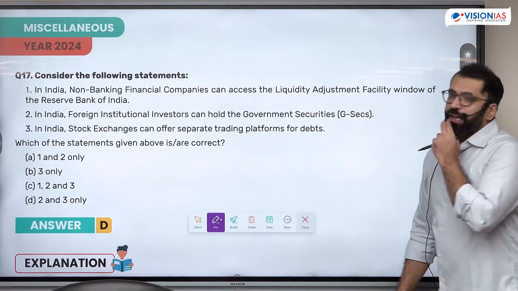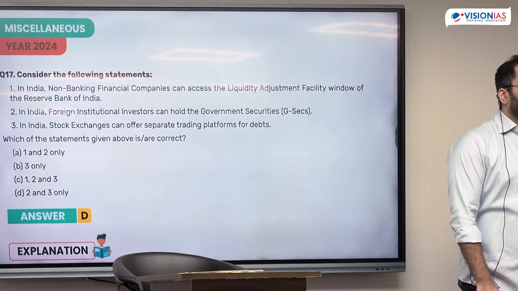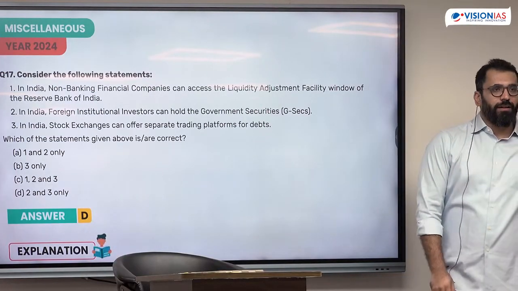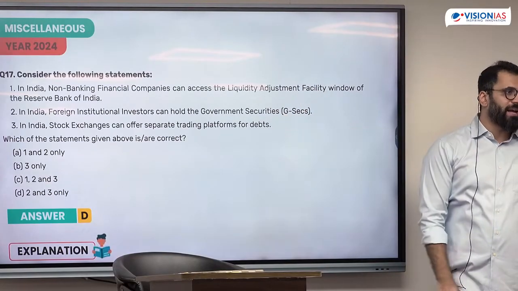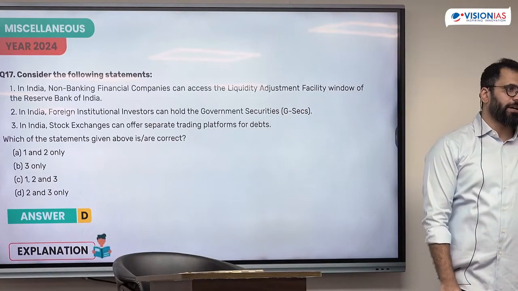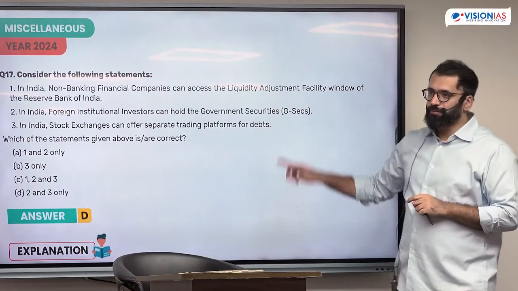And one more thing. How are banks regulated by RBI? Under what act? Banking Regulation Act. Banks are regulated under that. RBI also regulates some of the NBFCs under the RBI Act 1934. It's not covered under the Banking Regulation Act. It is covered under the RBI Act 1934.